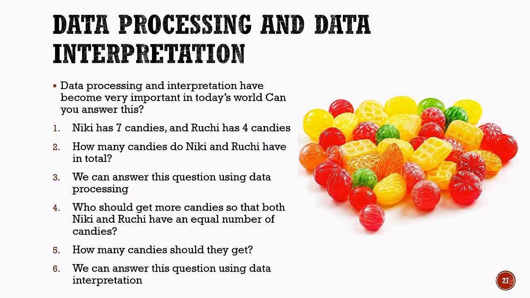We can answer this question using data interpretation because we are analyzing the processed information and drawing a meaningful conclusion from it. So, remember, data processing helps us work with data to obtain results, while data interpretation helps us understand those results and draw meaningful conclusions.